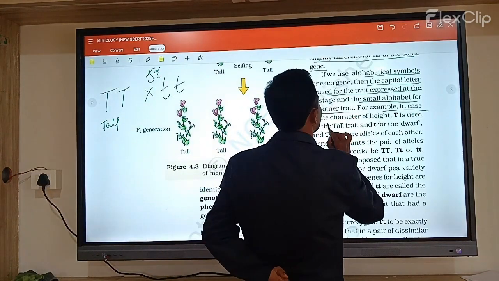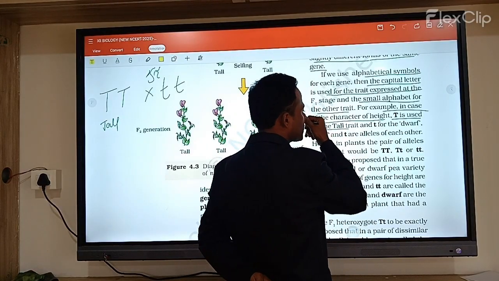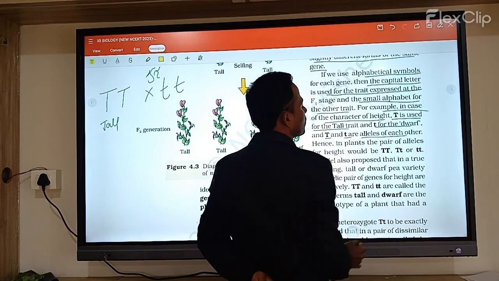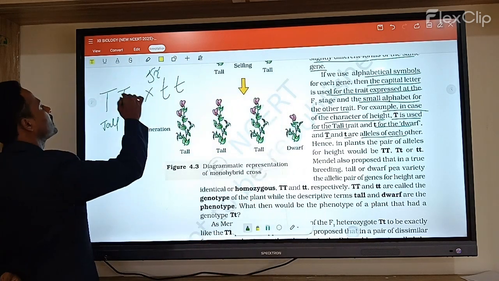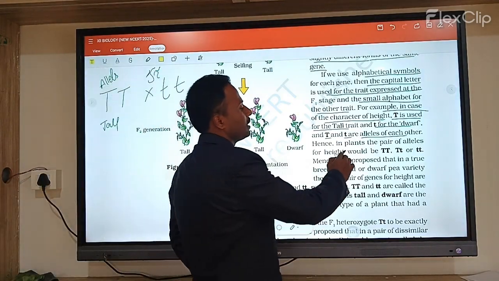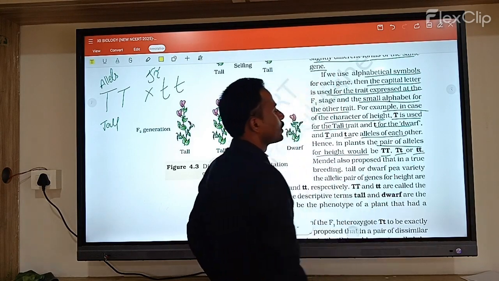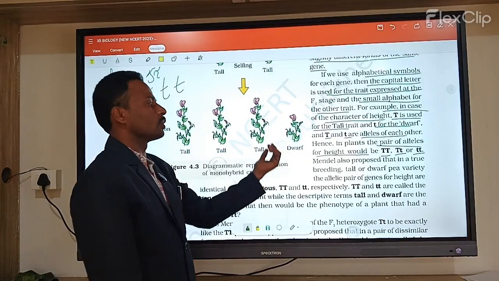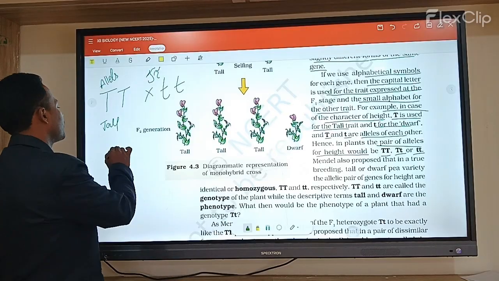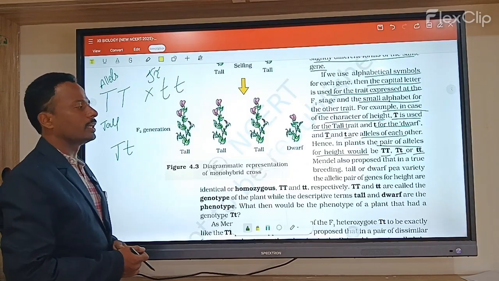Here, for example, for the height characters, capital T is used for the tall trait and small t is used for the dwarf trait. So capital T and small t are called alleles of each other. In these plants, the pair of alleles for height would be capital T capital T, capital T small t, and small t small t. Capital T means completely tall. Small t means completely dwarf. And capital T small t is a heterozygous parent, tall and dwarf.